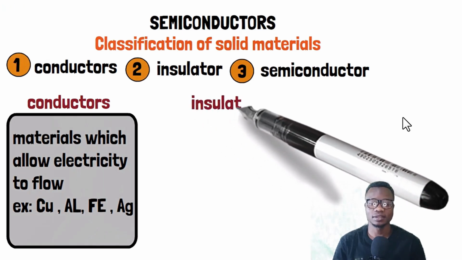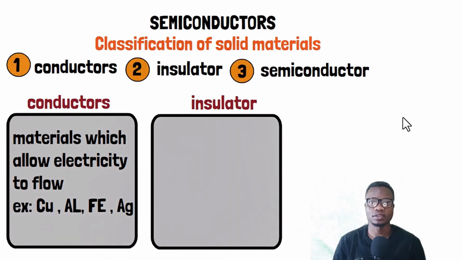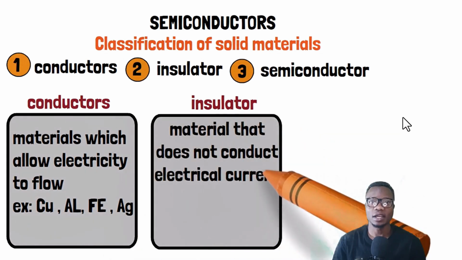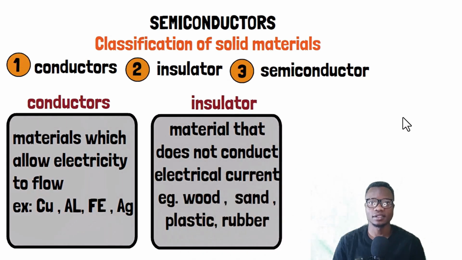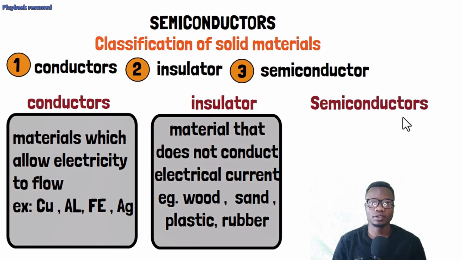Insulators are materials or substances which are unable to carry electric current. Examples of insulators are wood, plastic, rubber, and sand. Insulators can't conduct electricity. They can't allow electric current to pass through them.